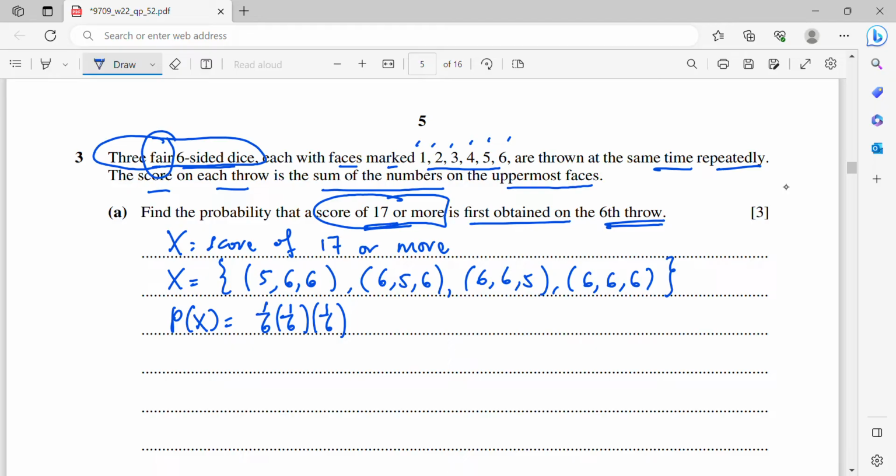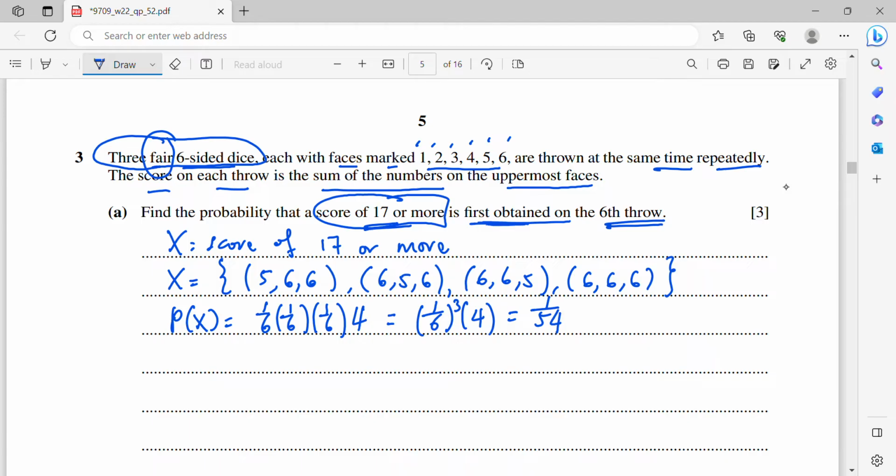So it happens to all these 4 outcomes. Since they have the same probability, I can just directly times 4. You can write it in this form, or you can write (1/6)^3 then times 4, it is up to you. Then you will simplify it to 1 over 54. This is the probability of success, to get a score of 17 or more.